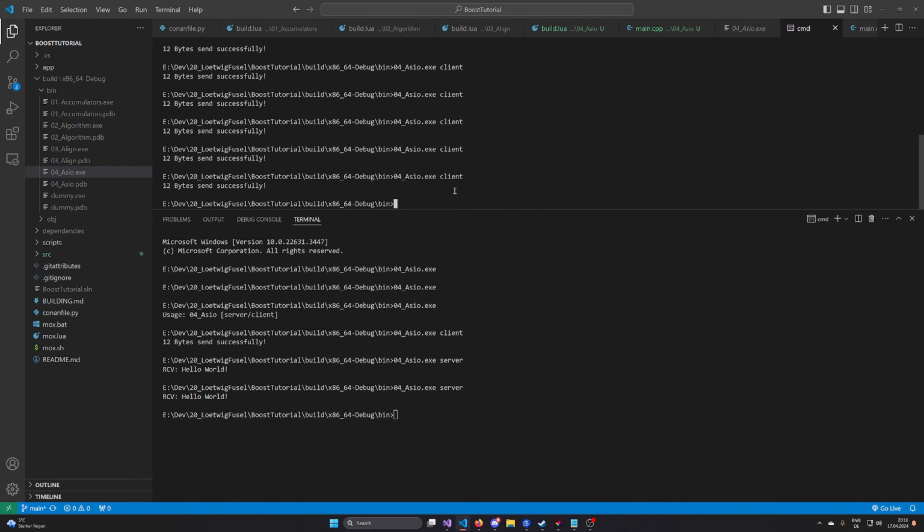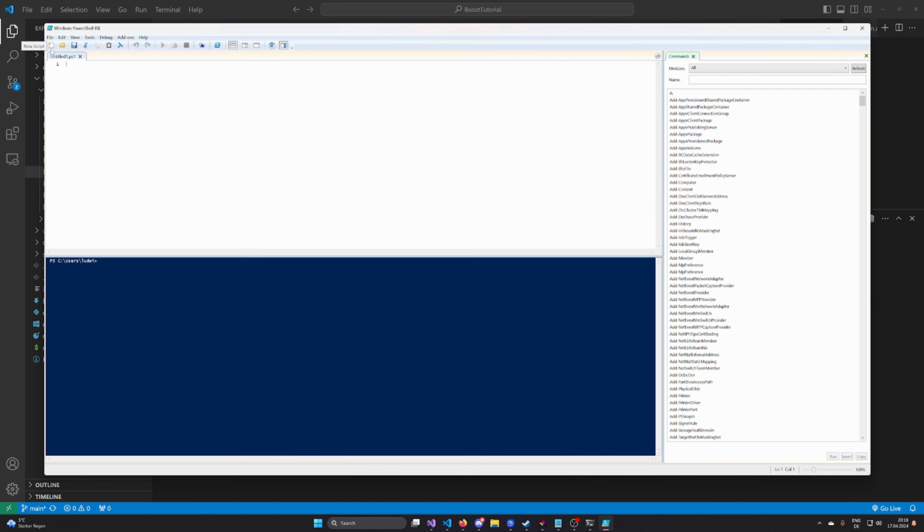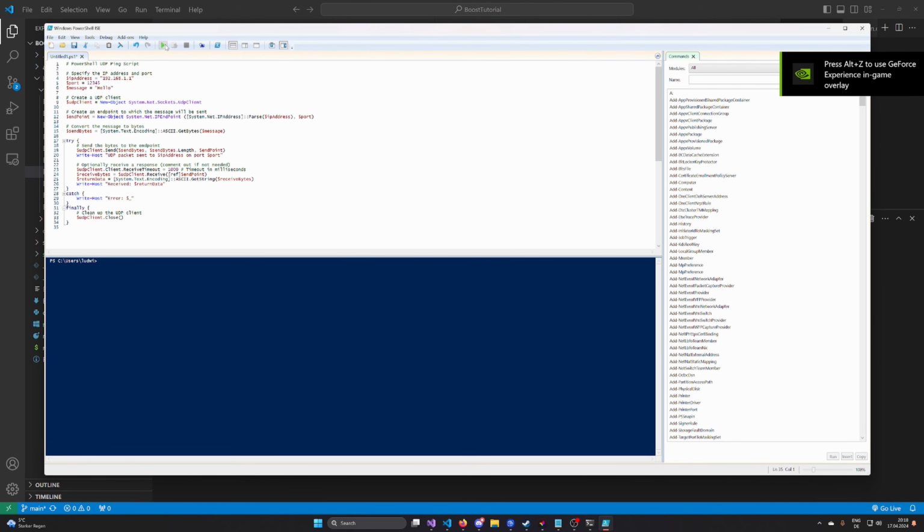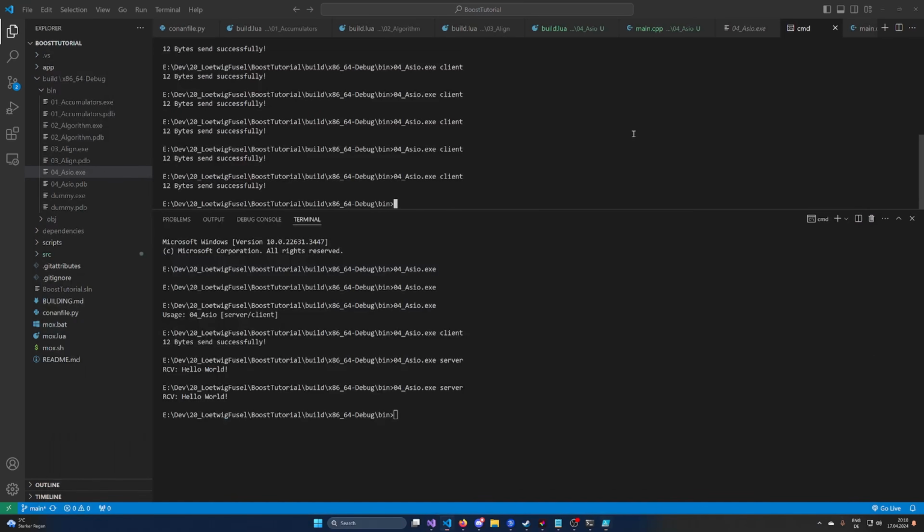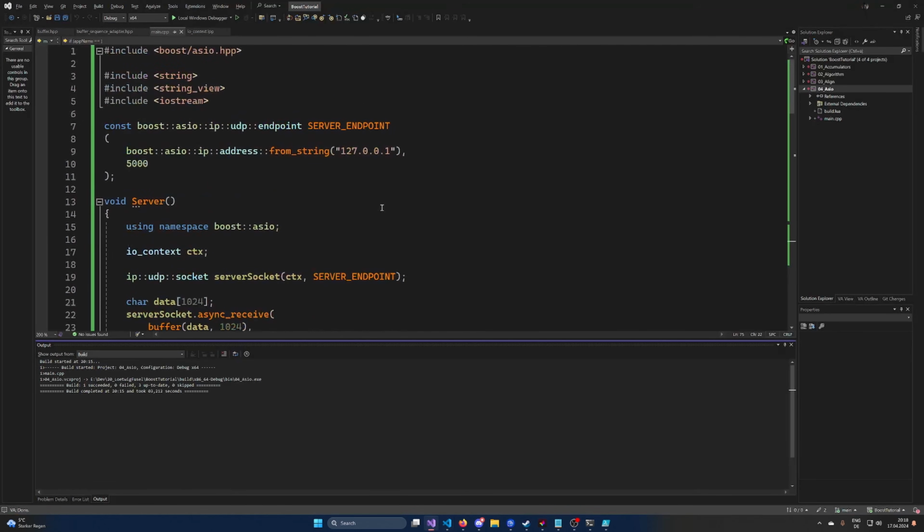I could even try, I'm not sure, can we do a quick port ping? Let's quickly create a new PowerShell script here that ChatGPT generated, and let's run it. The port is 5001. Is that the right address? I'm always struggling with the UDP addresses sometimes.